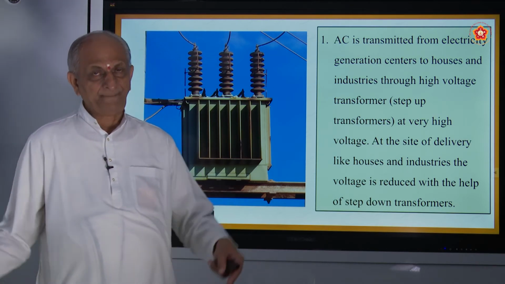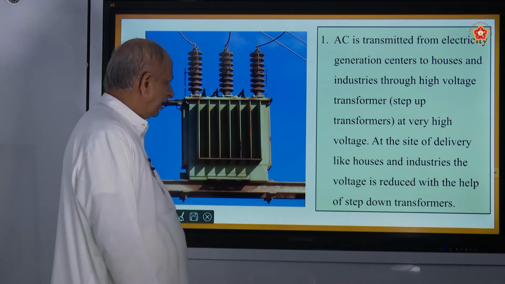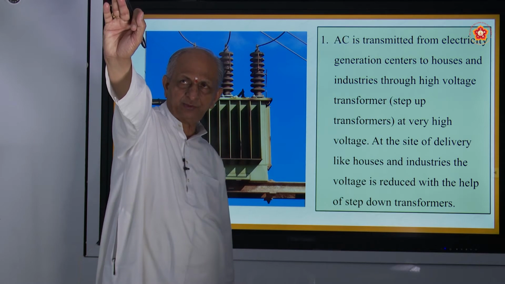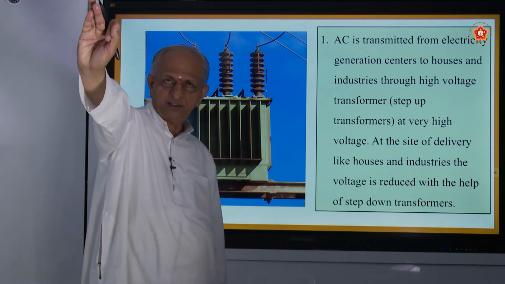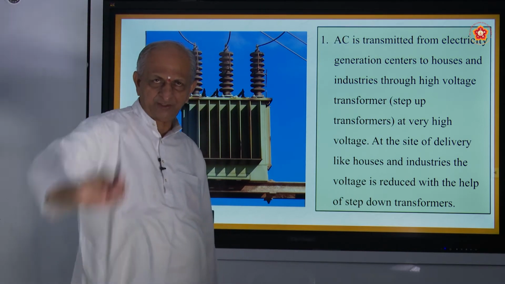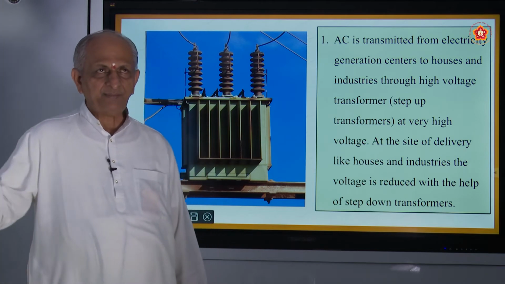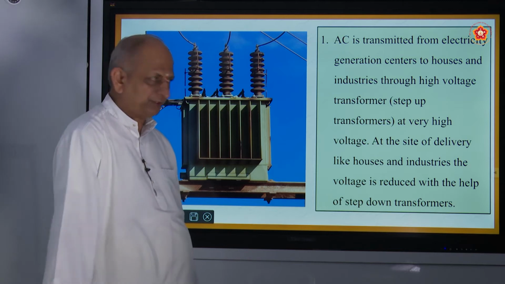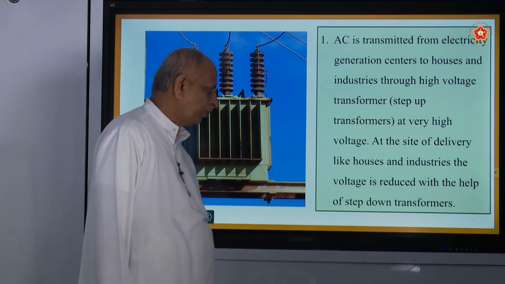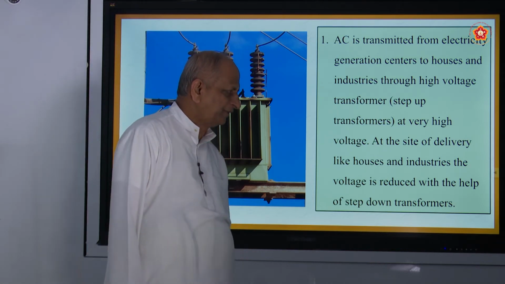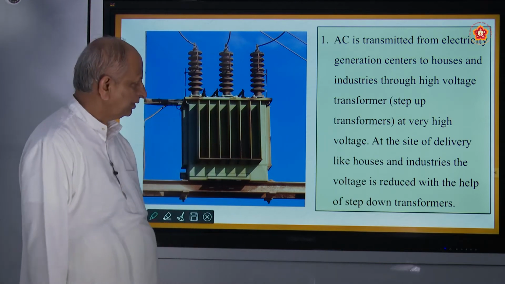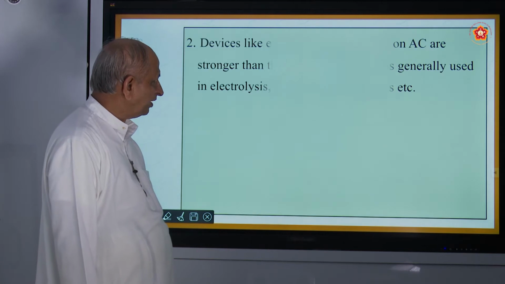There you have a step up transformer, and that comes through wires to different parts of the city or town or village, and from there they supply it to the poles, and from the poles it is brought to the home by the help of what is called a step down transformer. So step up and step down.